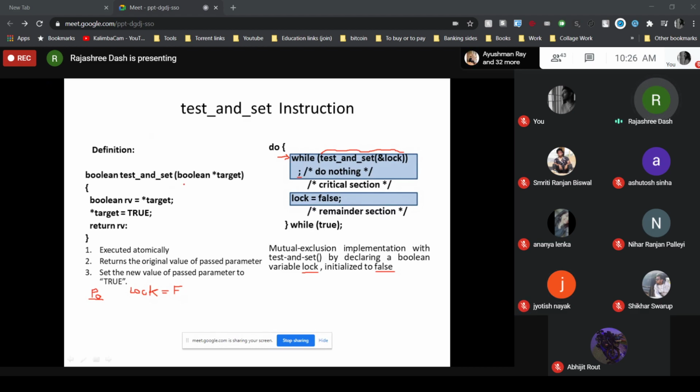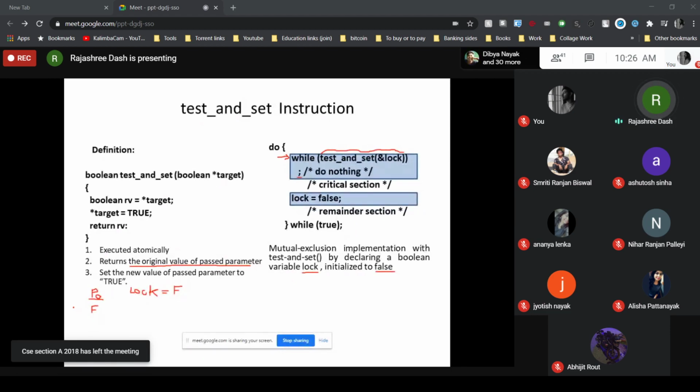Because here test and set will pass the address of the lock variable. Lock variable stores the value false. As I have told you, what the test and set instruction does, it returns the original value of the passed parameter. So the original value here is false. That means it will return false here. The test and set instruction will return false.